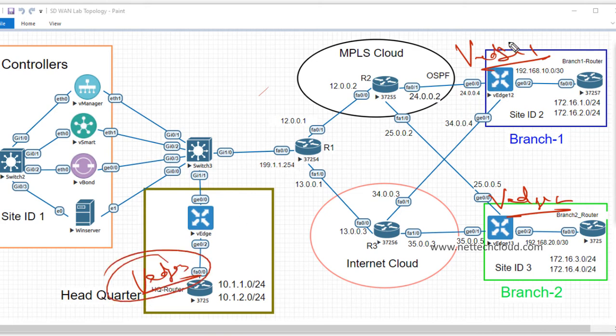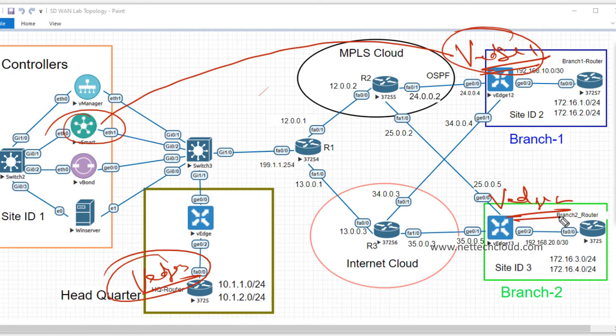So this vEdge 1 has OMP peering with whom? vSmart only, right? vEdge 1 and vEdge 2 or vEdge 3, there is no OMP peering, right?